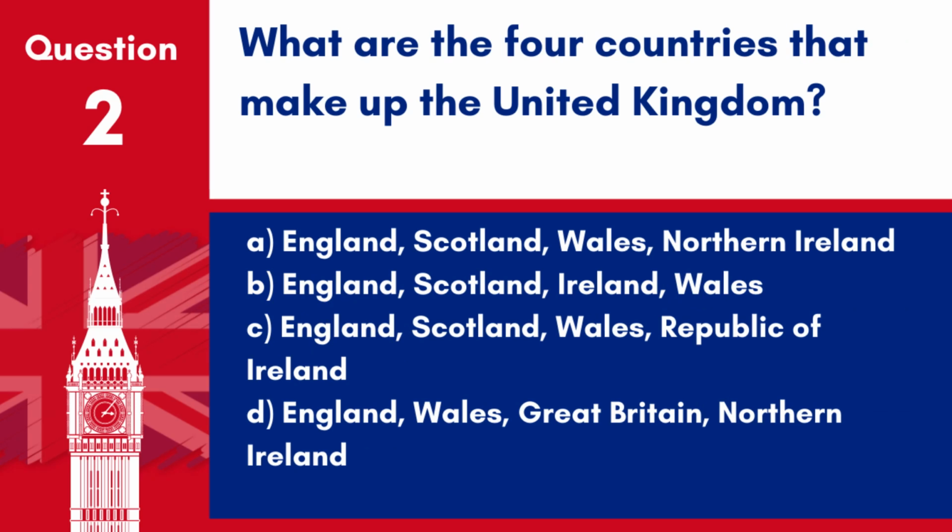Question 2. What are the 4 countries that make up the United Kingdom? A. England, Scotland, Wales, Northern Ireland. B. England, Scotland, Ireland, Wales. C. England, Scotland, Wales, Republic of Ireland. D. England, Wales, Great Britain, Northern Ireland. Answer. A. England, Scotland, Wales, Northern Ireland. These 4 countries together constitute the United Kingdom.